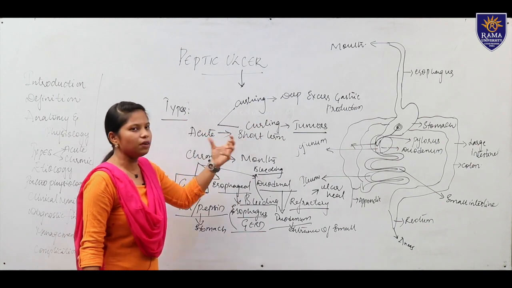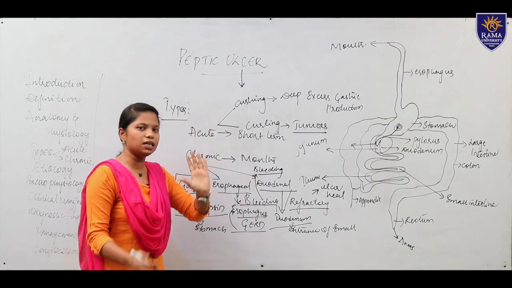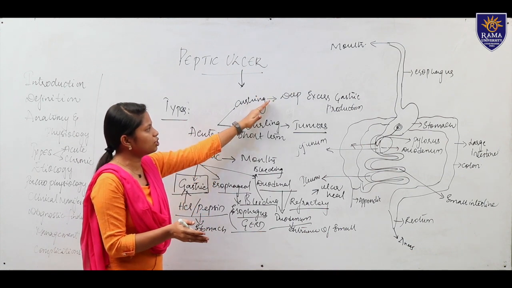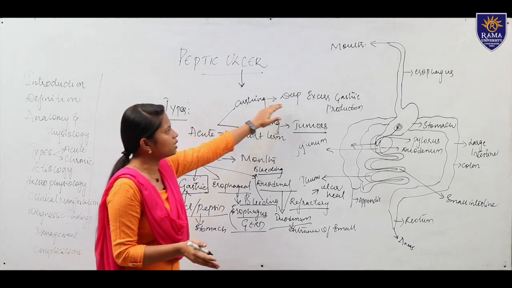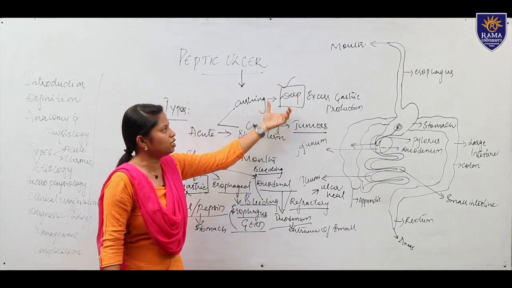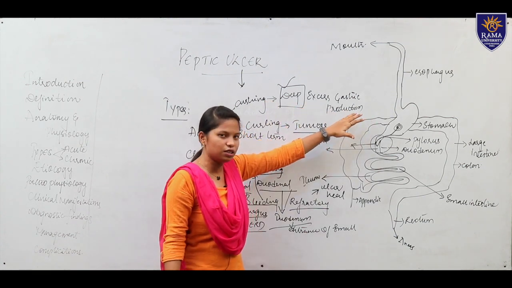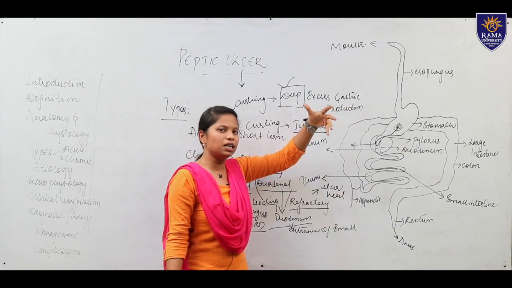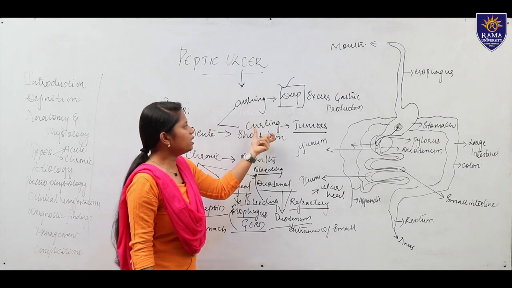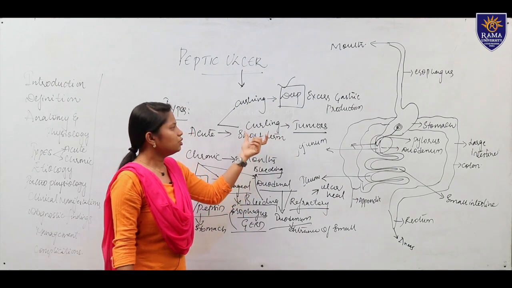So in a peptic ulcer we have two types majorly, acute and chronic. Acute means a short term period. In this again you have Cushing ulcer and Curling ulcer. Cushing ulcer occurs as a deep ulcer which causes complete damage to the tissue, because of excessive production of gastric juices, and for example in cranial surgeries or any major surgeries, this Cushing ulcer may occur. Then Curling ulcer, mainly the tumors cause Curling ulcers in the GI system.